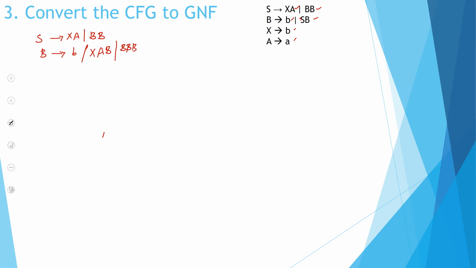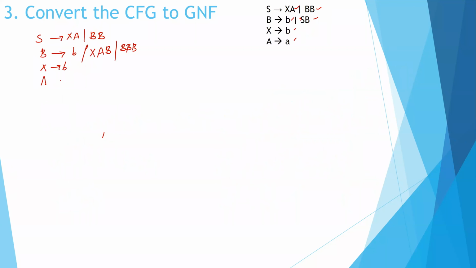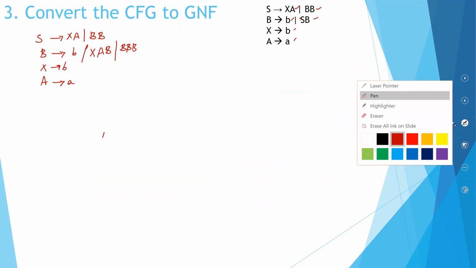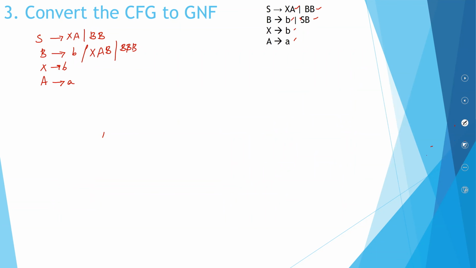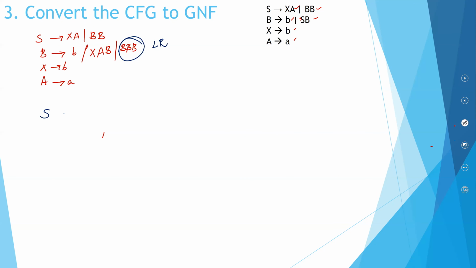Okay, I smell a left recursion over here. XB A A. Okay, so now look here. You have a left recursion happening. This is left recursion. You have to eliminate your left recursion. Okay, so you know how to do it. I'll write my first as it is. I don't have any change over here.